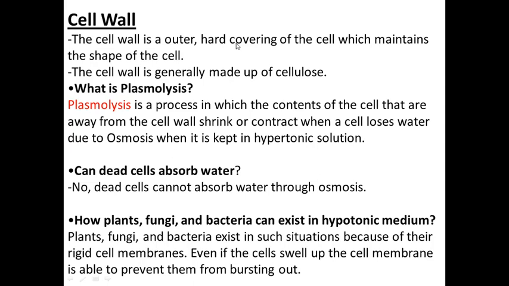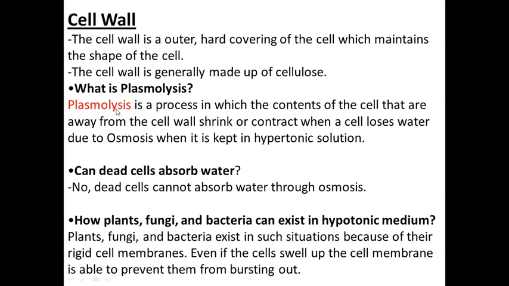So here I have written, but still you have to write your own notes. The cell wall is the outer hard covering of the cell which maintains the shape of the cell, and the cell wall is generally made up of cellulose. So from these two points you will get the structure and function.